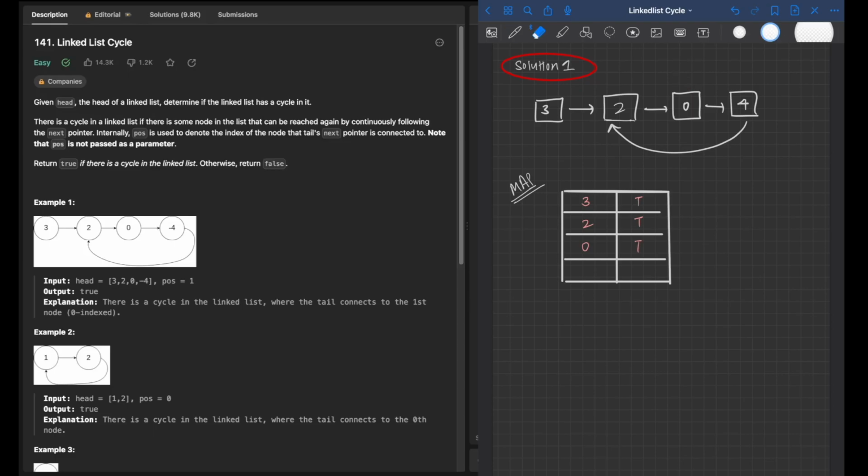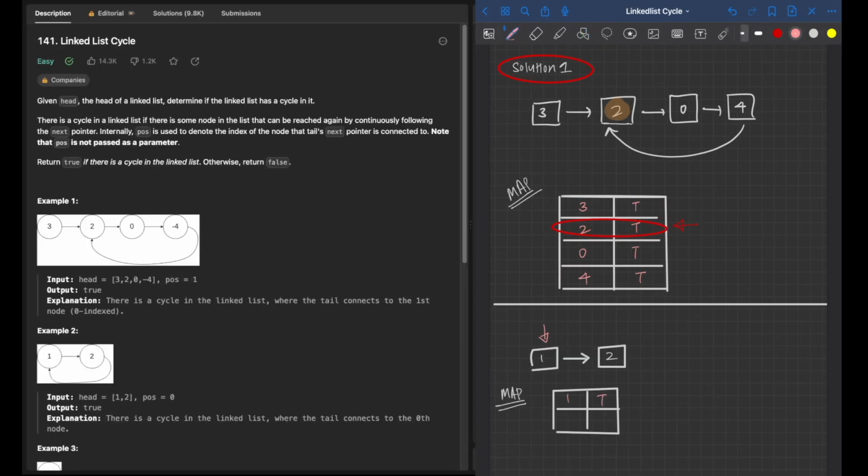In this example, when we reach the final node 4 and we check the next value 2, we realize that it is already present in the map with the value set to true. This means that we have passed by this node before and there is a cycle in the linked list.